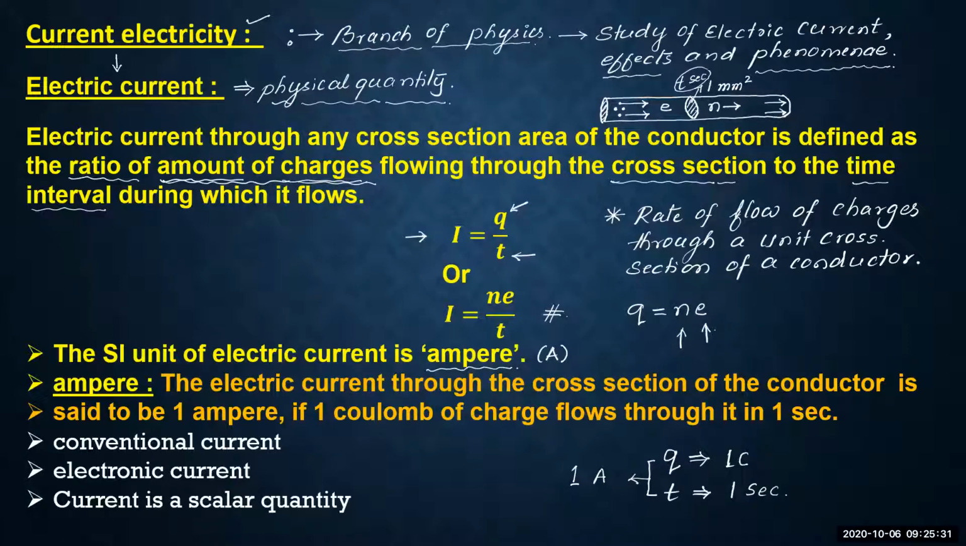Okay, if 1 coulomb of charge flows through the cross-sectional area of the conductor in 1 second of time interval, then the current which is flowing through that conductor is said to be 1 ampere. Like this, it can be defined.